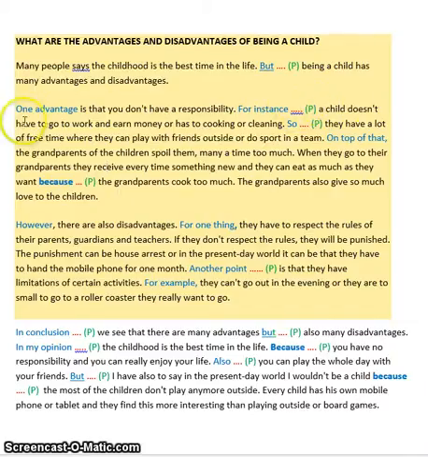"A child doesn't have to go to work and earn money, or has to cooking or cleaning. So, yes, they have a lot of free time where they can play with friends outside or do sport in a team." Here you're giving a result or consequence. "On top of that," so you want to add extra information relating to what you've previously said, "the grandparents of the children spoil them, many a time too much. When they go to their grandparents, they receive every time something new, and they can eat as much as they want, which is right, because the grandparents cook too much."